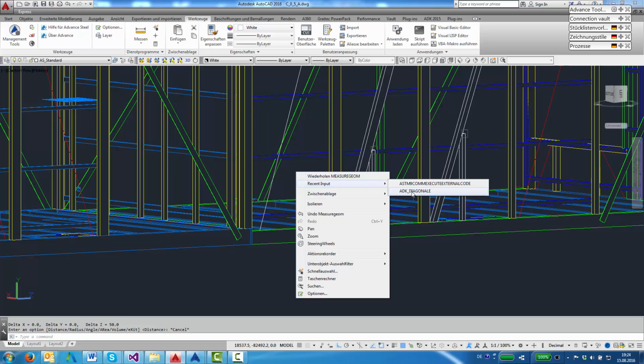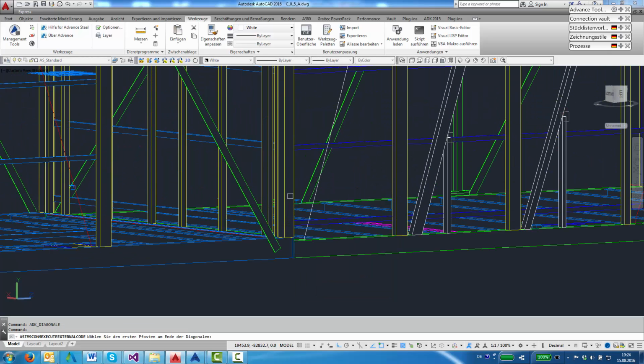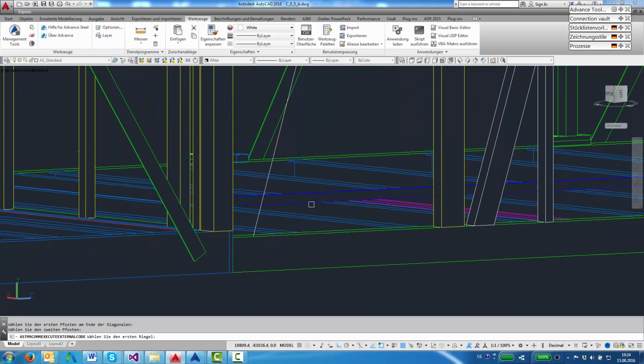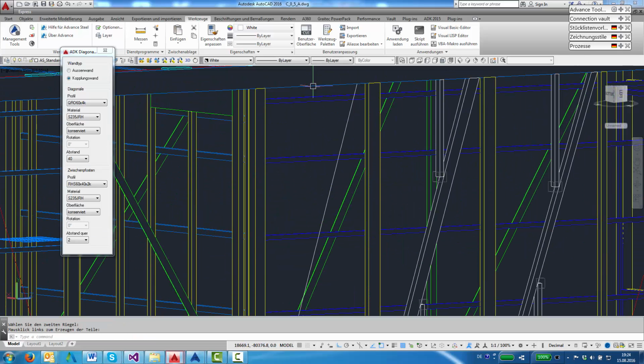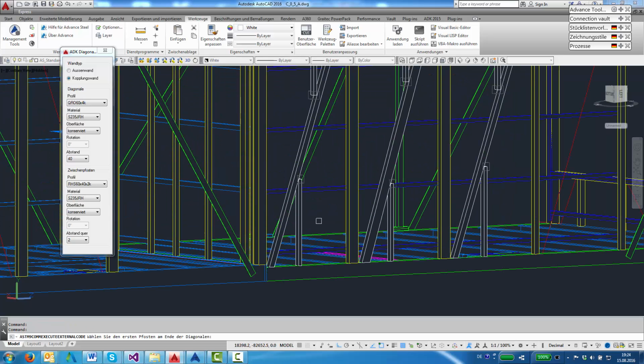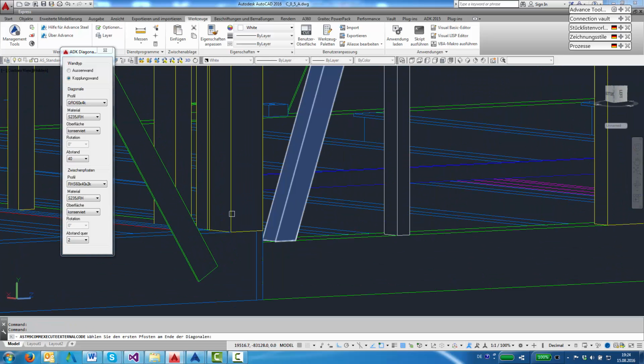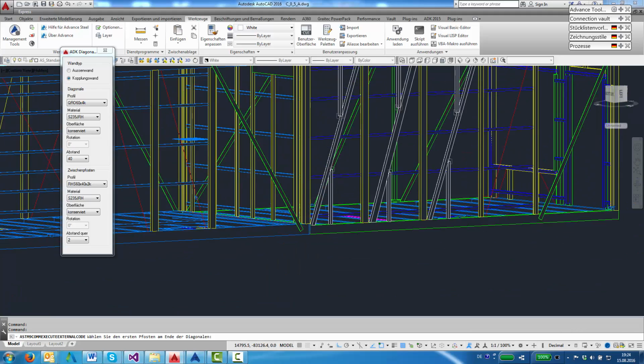For situations where the selection of the columns is not enough to define the geometry of the brace, by pressing the Shift key before or while selecting the columns, the user extends the tool, and he can, in addition, select the horizontal beams that also define the geometry. And we see the insertion of the brace is correct.